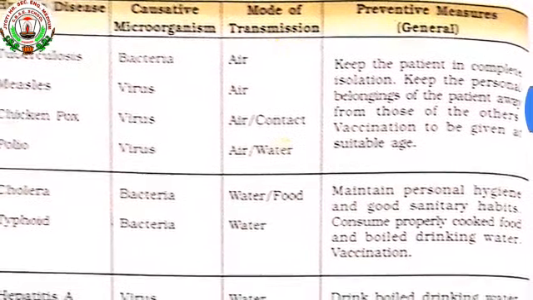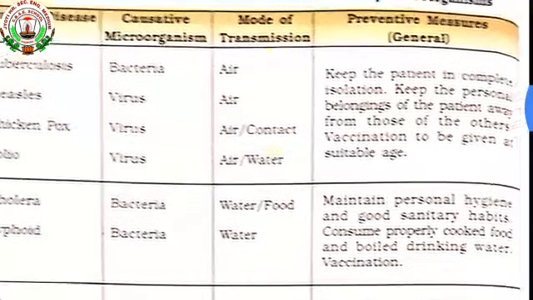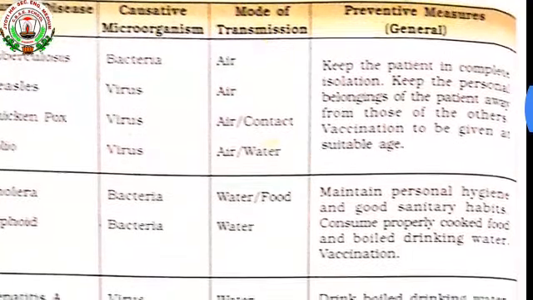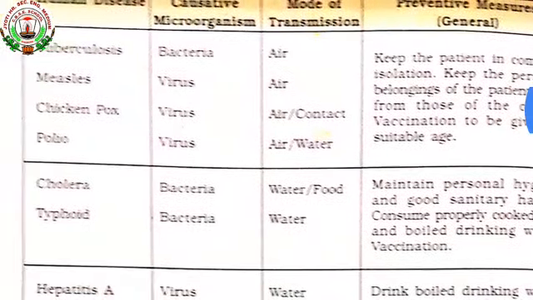Means it is a communicable disease, spread from the infected person to the healthy person. So the general preventive measures are: keep the patient in complete isolation, keep the personal belongings of the patient away from those of the others, and vaccination to be given at the suitable age.